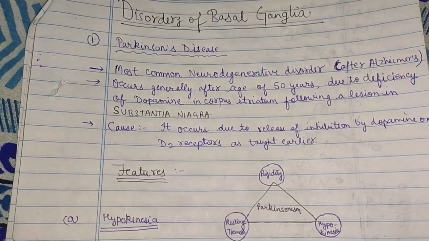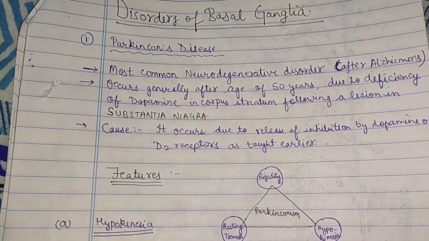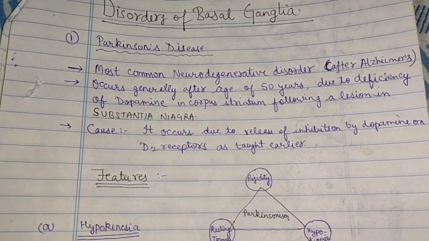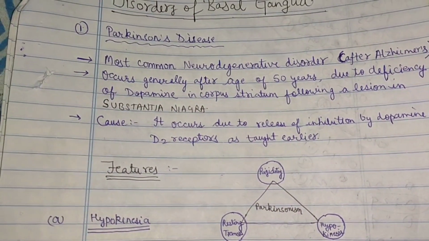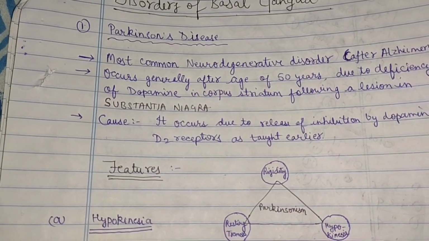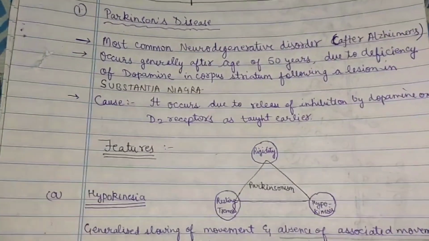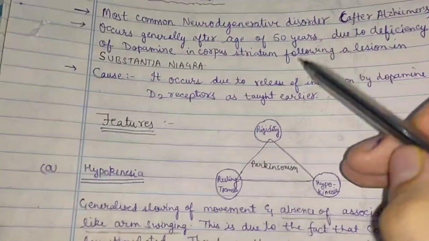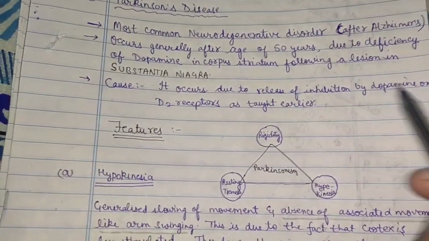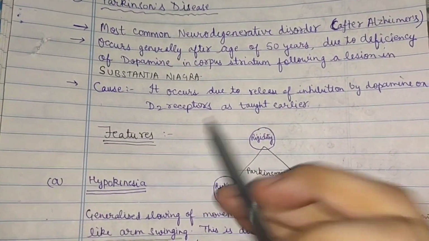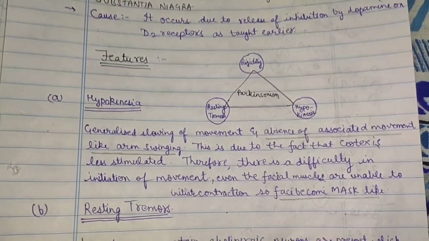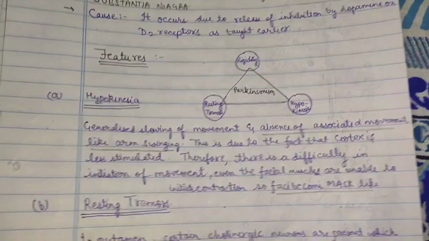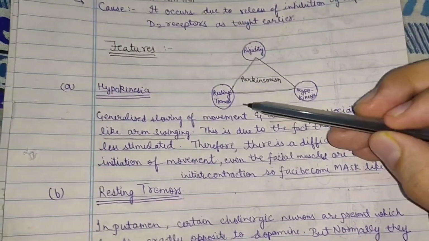Disorders of basal ganglia. First is Parkinsonism or Parkinson disease. This is the most common neurodegenerative disorder after Alzheimer's disease. It occurs after the age of 50 years due to deficiency of dopamine following a lesion in the substantia nigra. The cause: it occurs due to the release of inhibition by dopamine on the D2 receptors in the indirect pathway, as I taught earlier.